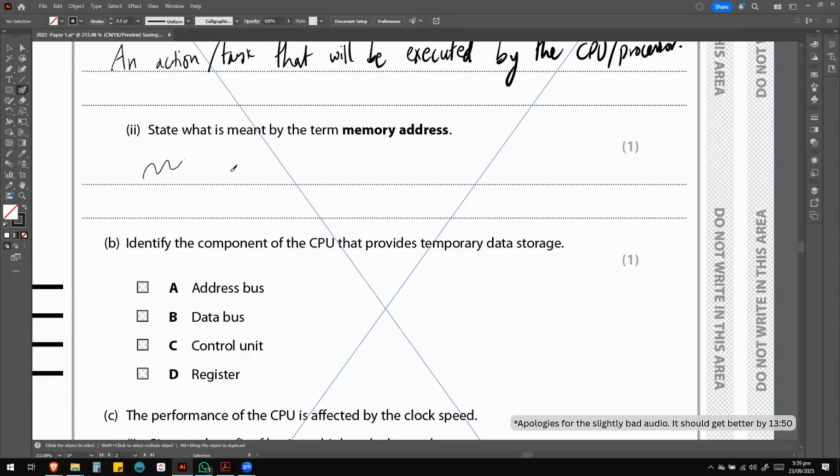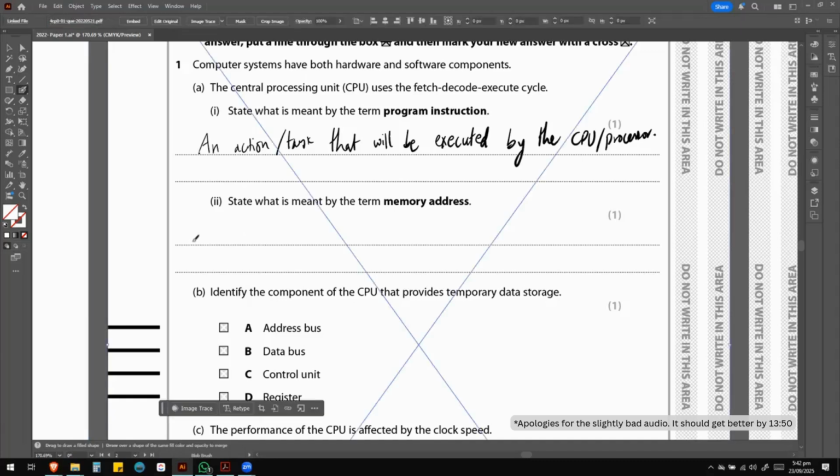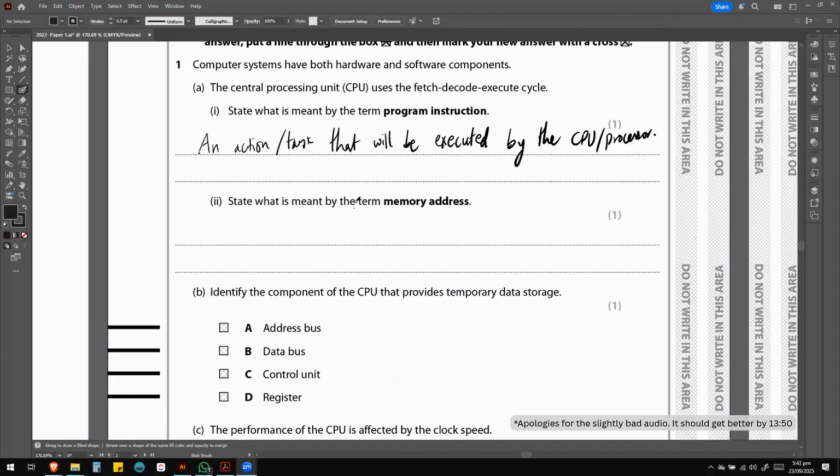Okay, so what is meant by memory address? We are going to answer that now. This is here, memory address. What is memory address again? Basically, memory address refers to the reference, or it's pointing to the place in memory.